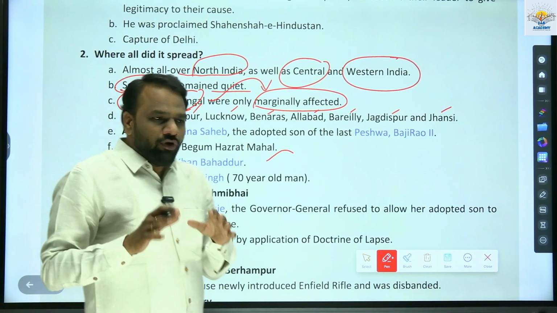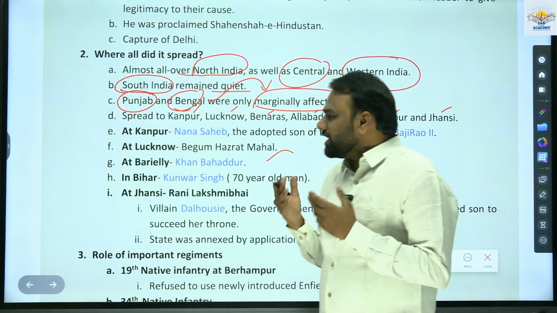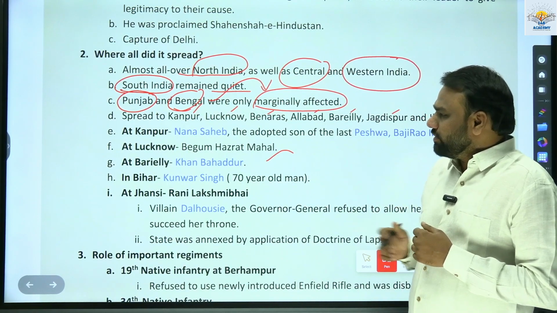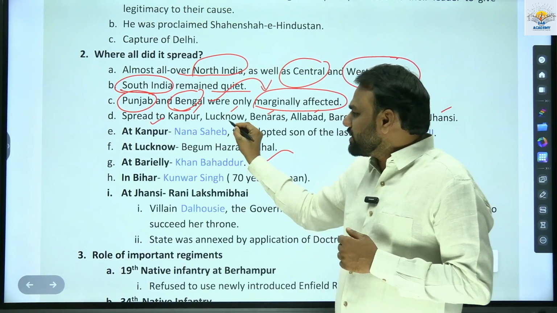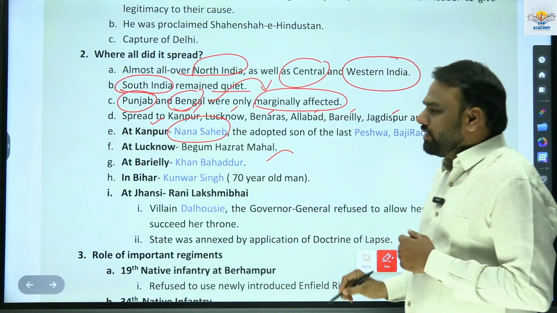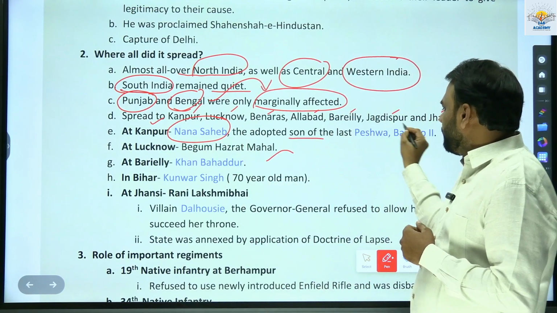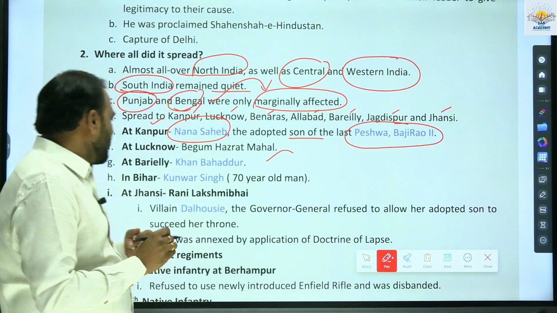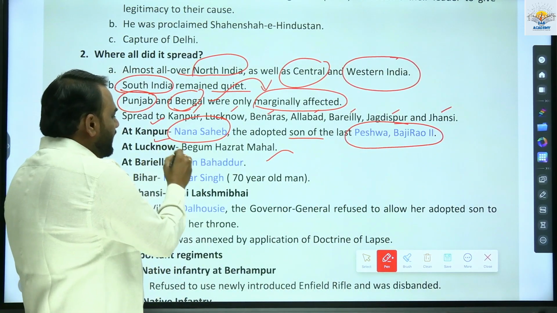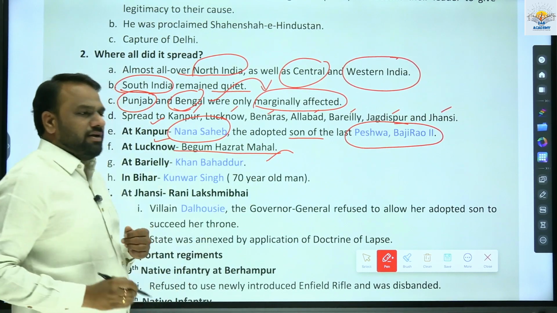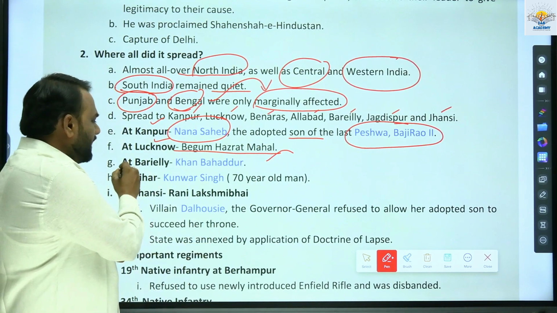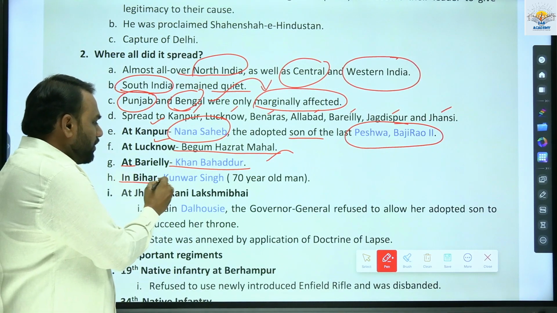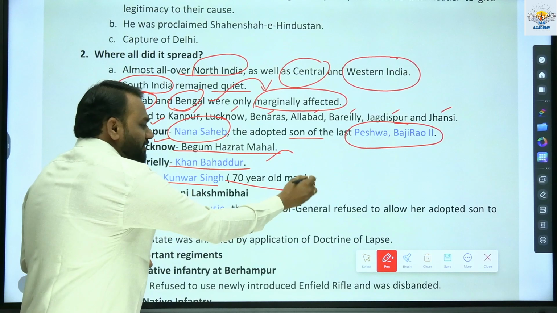Next, at few of these important places, we shall learn who are the important personalities who led the revolt. So at Kanpur, the revolt was led by Nana Sahib, adopted son of Peshwa Bajirao II. Similarly, at Lucknow, it was led by Begum Hazrat Mahal. And at Bareilly, it was Khan Bahadur. In Bihar, Kunwar Singh, who was 70-year-old man.